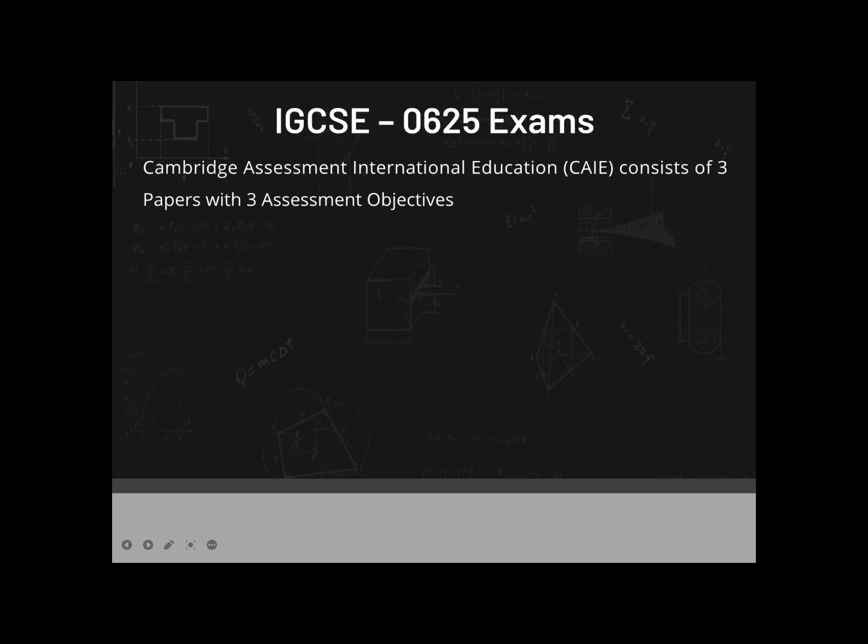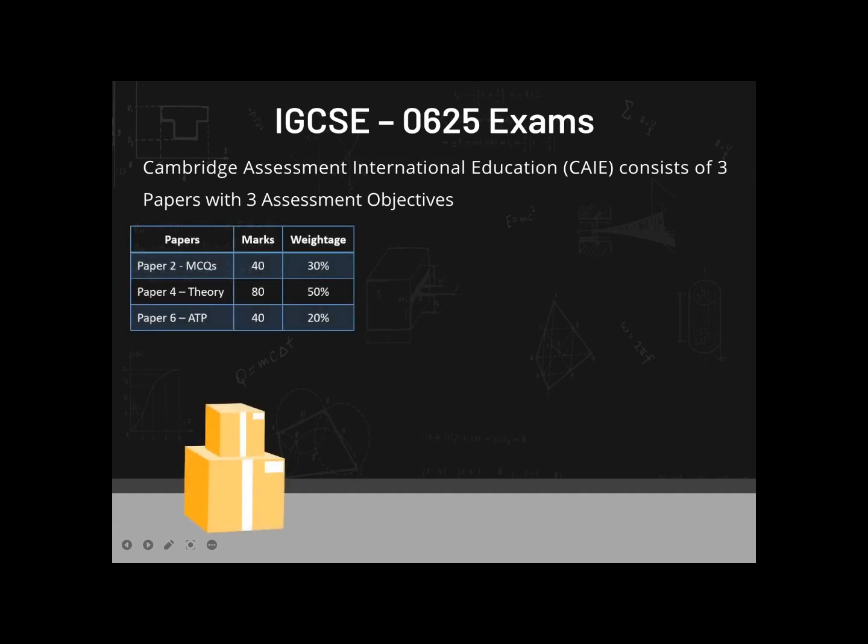It consists of 3 papers with 3 assessment objectives. So in terms of papers, it is divided into 3 sets. Paper 2, which is MCQ, and over here I'm just discussing this only for the extended version. I'm not discussing this for core. The core also has a similar pattern, except it has paper 1 and paper 3, which are also MCQ and theory. But here, we're only discussing this for the extended syllabus, which is going to award you at least A star. For core, you cannot go above C grade.